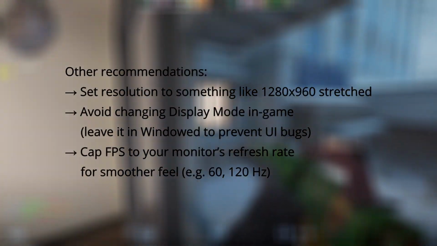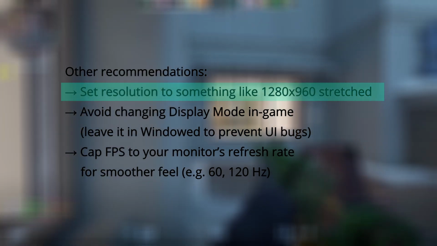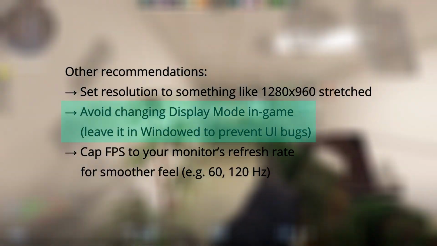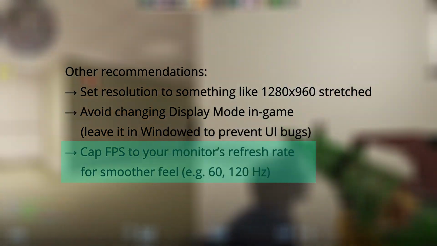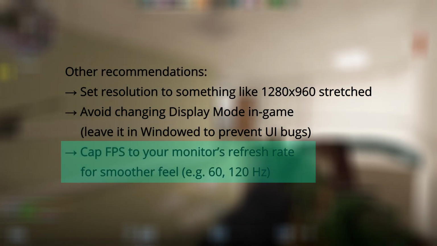Also, I recommend using a resolution like 1280 by 960 stretched and leaving the game in windowed mode to avoid those UI glitches. And don't forget to cap your FPS to your monitor's refresh rate. It'll help with frame pacing and make the whole thing feel smoother.